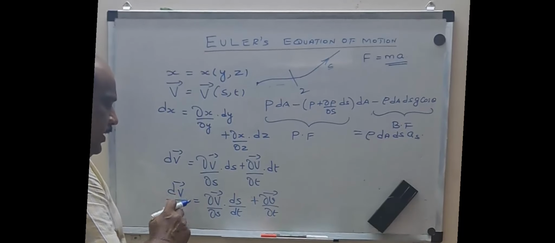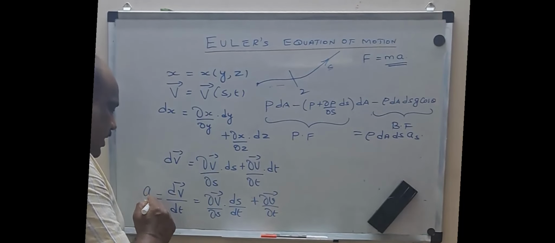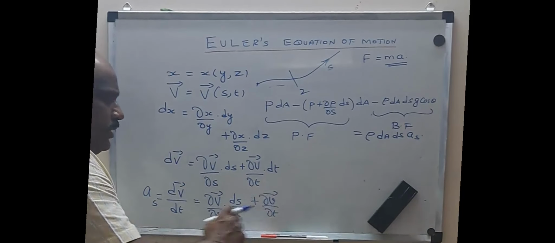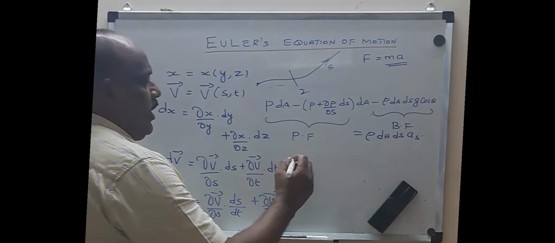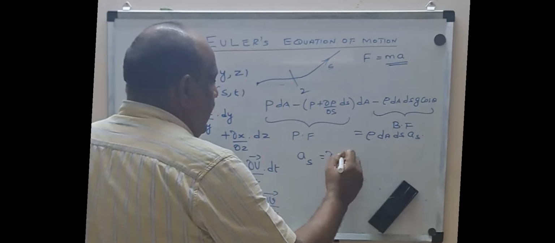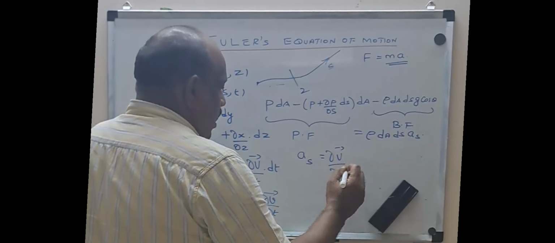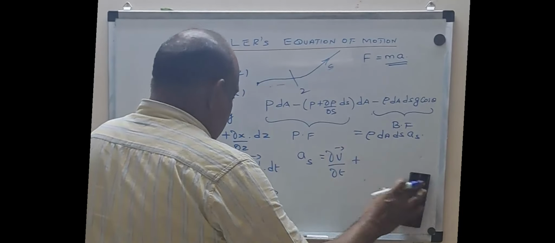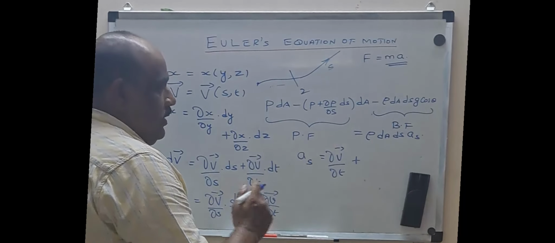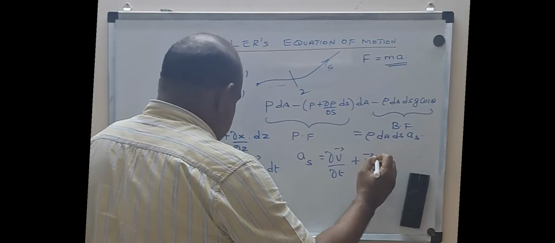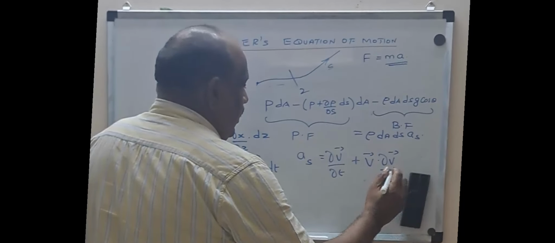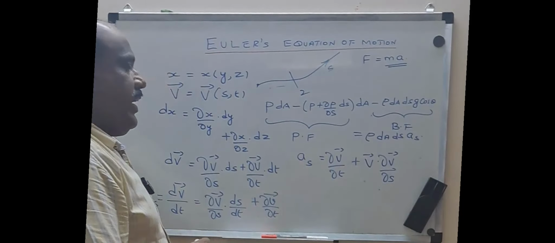So what is now dv by dt? dv by dt is nothing but acceleration along the streamline. So a is nothing but dv by dt, equal to this term. So I hope now we have arrived at as is nothing but dou v by dou t plus, ds by dt is once again velocity, the rate of change of displacement. So it is v into dou v by dou s. This is how we have arrived at the value of as.